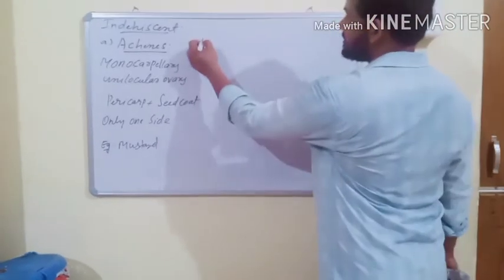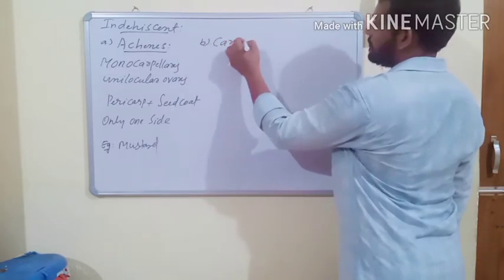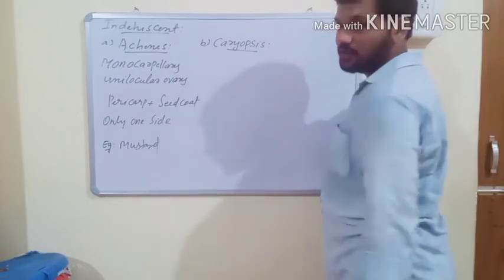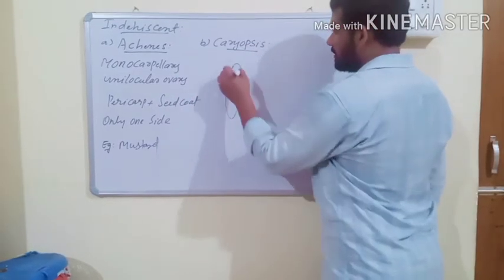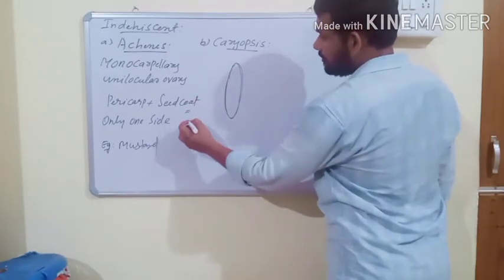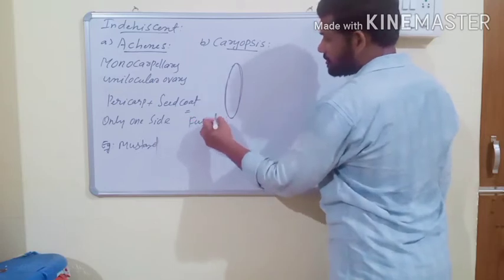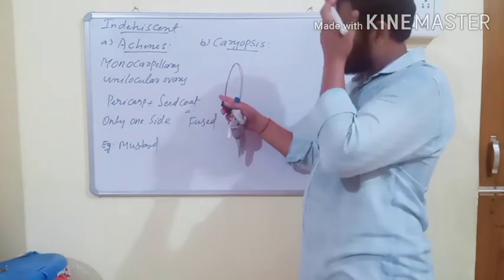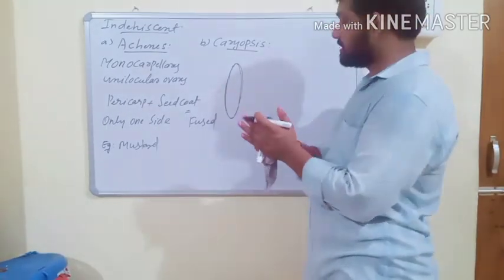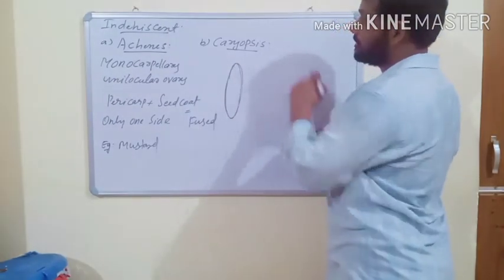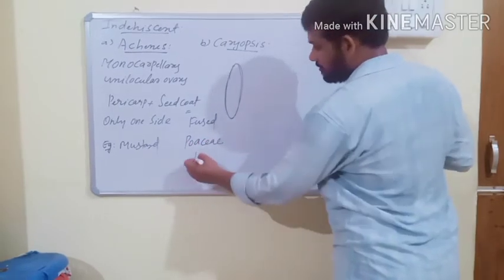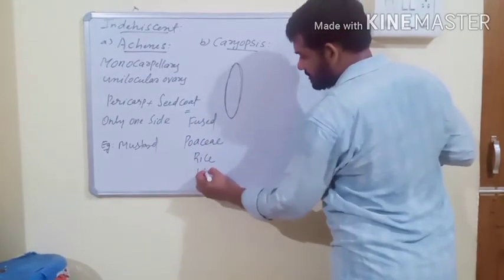And the second one is Caryopsis. This fruit also develops from a monocarpellary unilocular ovary. And in this fruit, the pericarp and seed coat both are completely fused with each other. Pericarp means fruit valve, and seed coat means seed. Simply, fruit and seed are completely fused with each other from base to apex. Such a type of fruit is known as Caryopsis. And Caryopsis is a characteristic feature of the Poaceae family, like rice, wheat, maize, and grain.